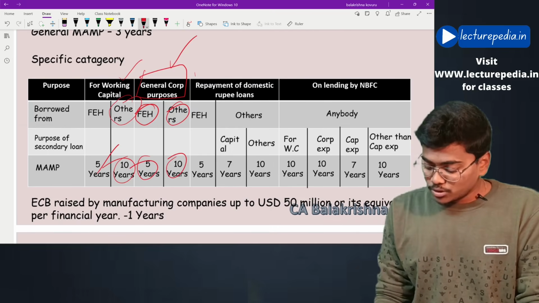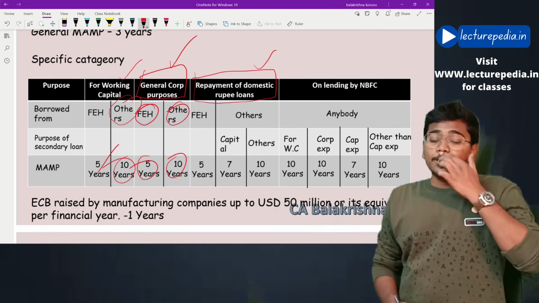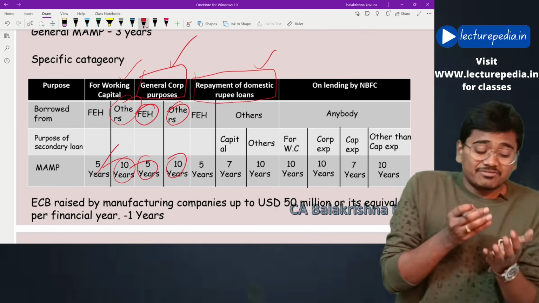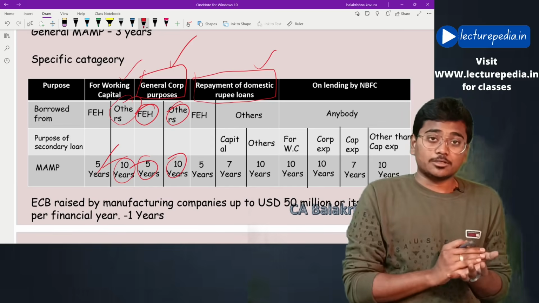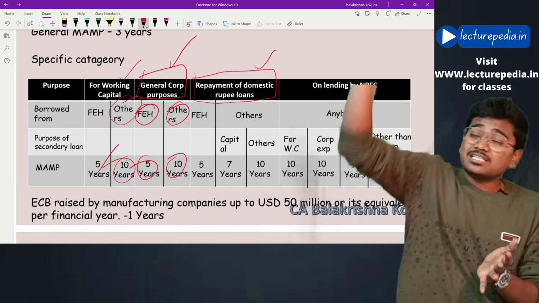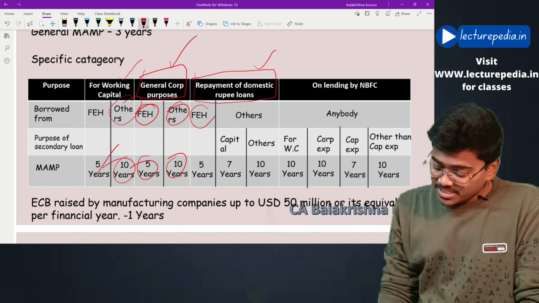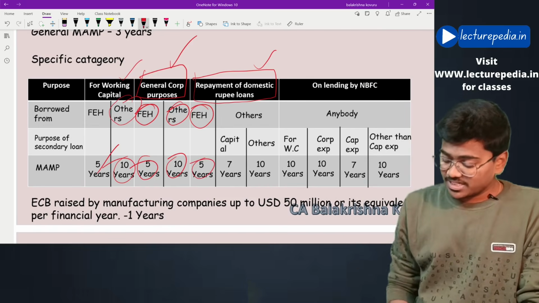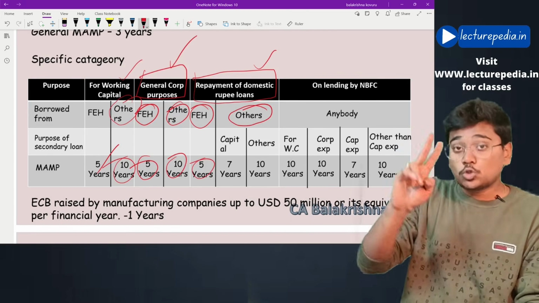You have borrowed for repayment of domestic rupee loans. Actually, you already have some domestic loans. Let's say you have taken a loan from SBI. Now, to repay this SBI loan, you are raising ECB. In that case, if you are raising ECB from a foreign equity holder, it is 5 years. If you are raising from others, then there are two bifurcations.